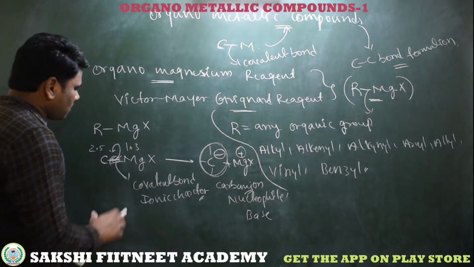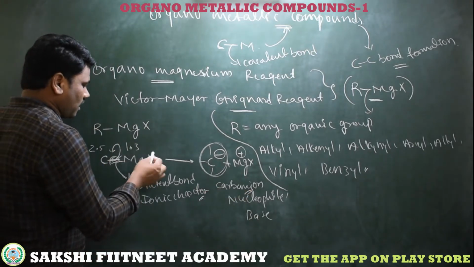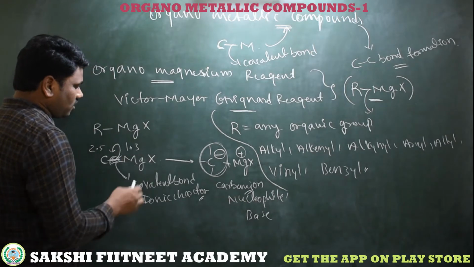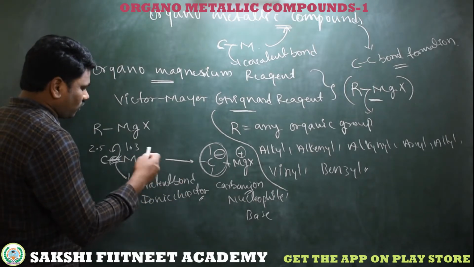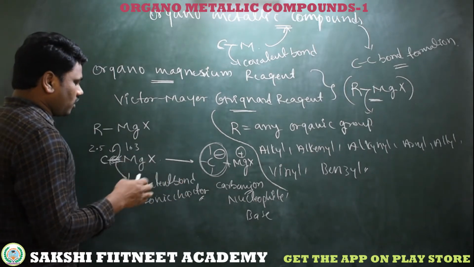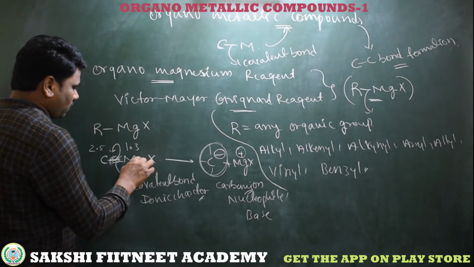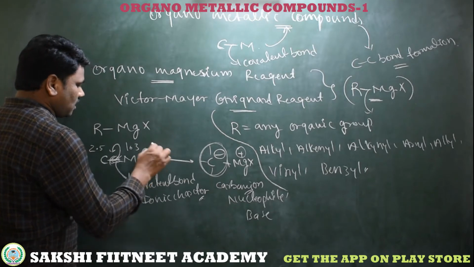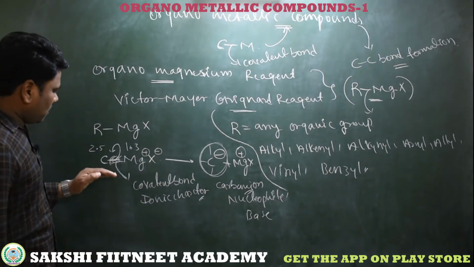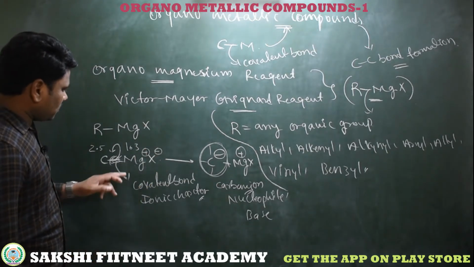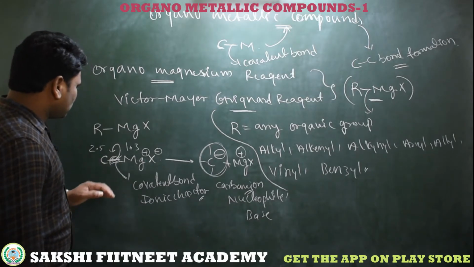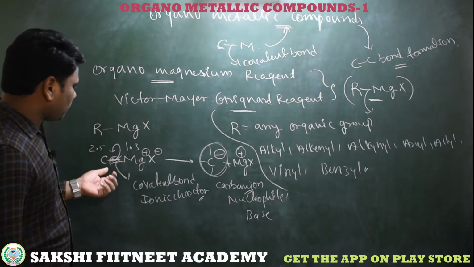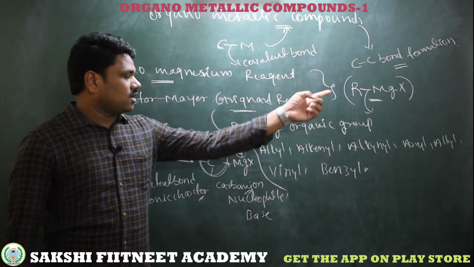Now coming to the magnesium to halogen bond. The halogen here can be chlorine, bromine, iodine, and fluorine also, but chlorine, bromine, and iodine are more common. The bond between magnesium and halogen is an ionic bond. In the next step we will discuss its preparation, and then it becomes very easy to understand. So this is the common structure of a Grignard reagent and its general formula.